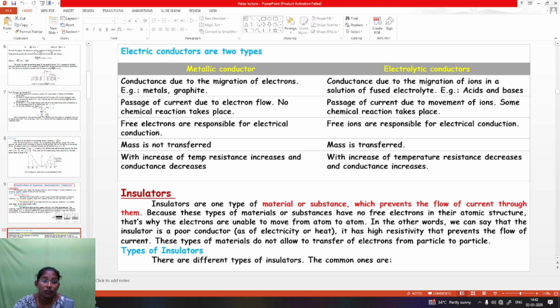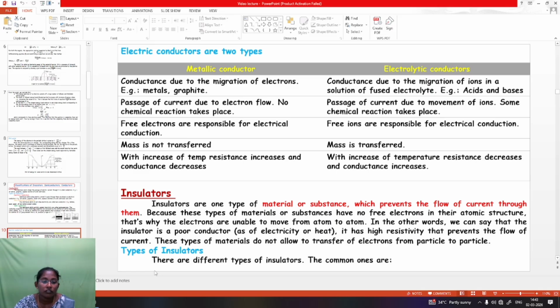We have seen the conductor. Then we are going to see about the insulator. Insulators are materials or substances which prevent the flow of current through them, because these substances do not have free electrons in their atomic structure. That's why the electrons are unable to move from atom to atom. In other words, the insulator is a poor conductor of electricity or heat. It has high resistivity that prevents the flow of current. These materials do not allow the transfer of electrons from particle to particle.